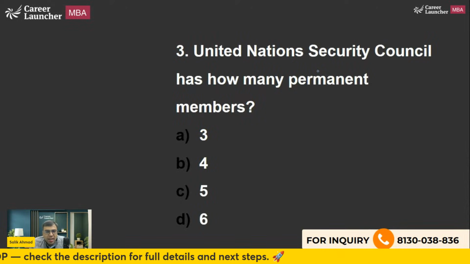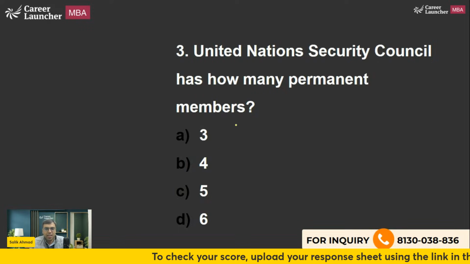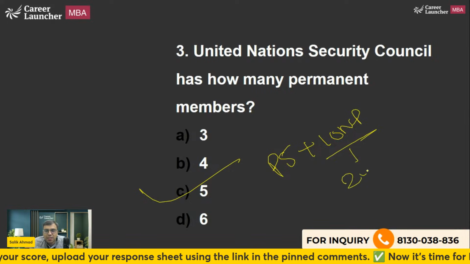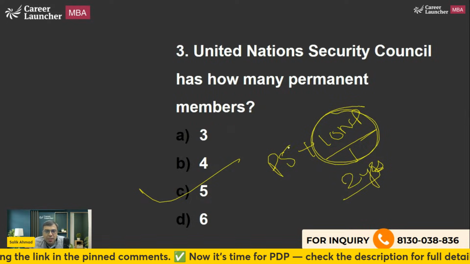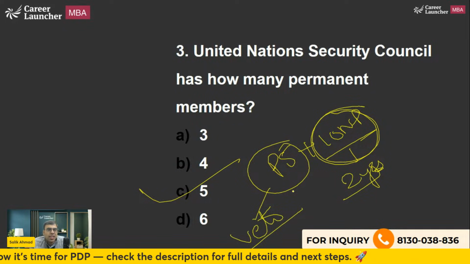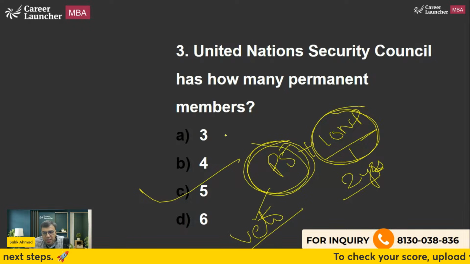Okay. Let's move on. UN Security Council has how many permanent members? We have just discussed. If you know the answer, please answer me in the live chat. So it has 5 permanent members, I have told you, and 10 non-permanent members elected for 2 years. There have been a lot of occasions where India has also been there. And these P5 countries have veto power. So if one of the countries says, okay, they are stopping the resolution, then the entire resolution will be blocked. If one of the P5 countries says no, it is no.